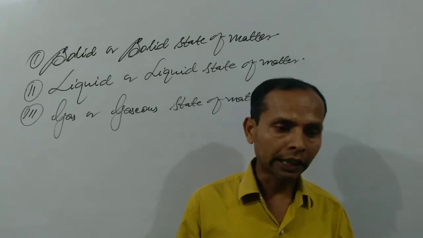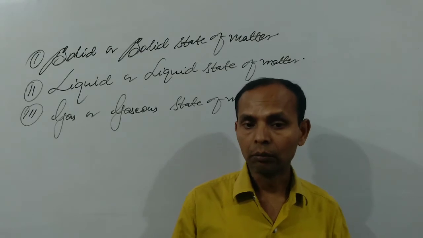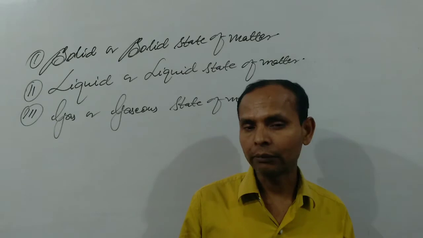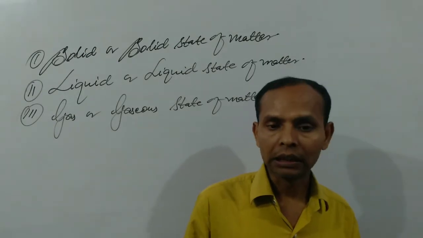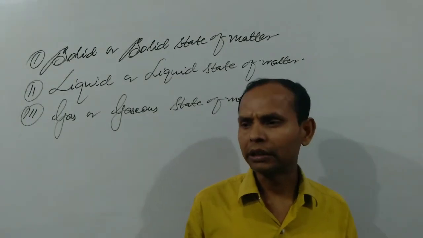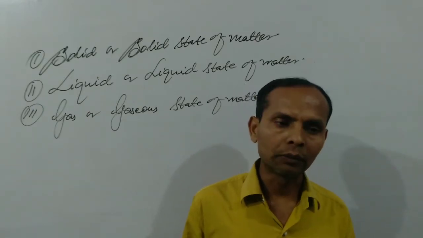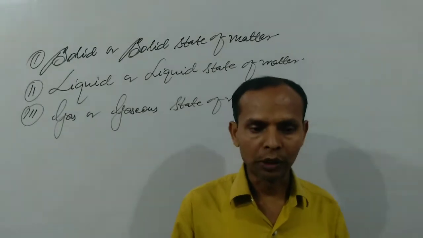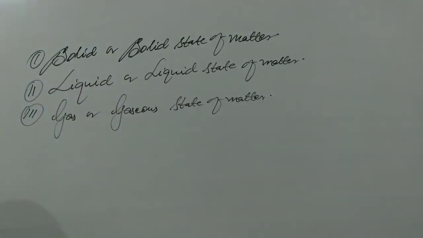A liquid also cannot be compressed much, but a gas can be compressed much because its molecules are very far away and it is easy to bring these particles closer. So these are some basic common properties of solids, liquids and gases. This is the classification of matter on the basis of physical state or physical property. So we can now write the definitions of solid, liquid and gas.